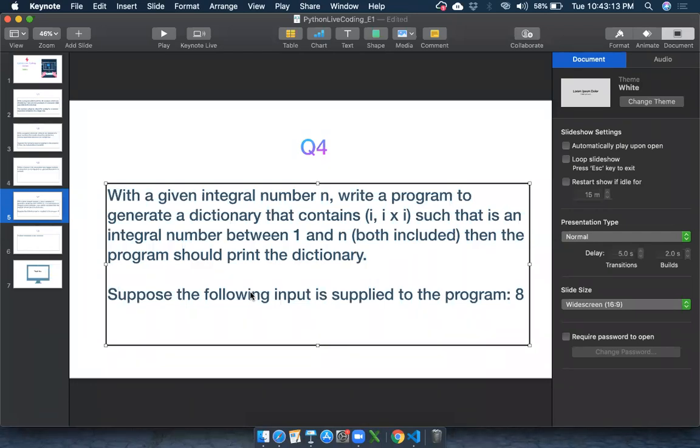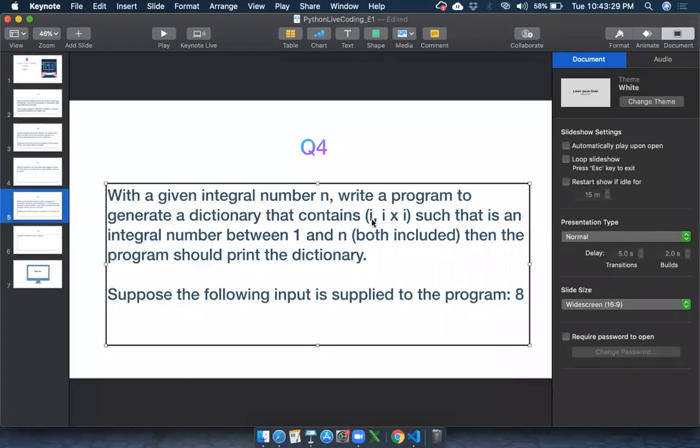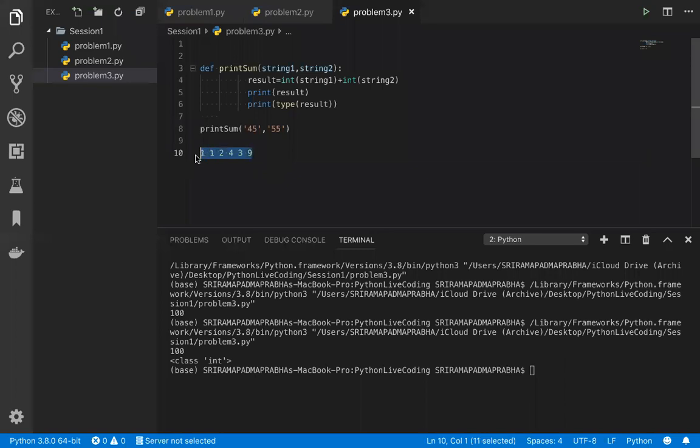What is it that they are asking? When you print the dictionary, if I write 1 as the key, the value should be its square. If I give the key 2, it should be its square. If I give the key 3, 3 squared is 9, right? That's what they are telling us. i into i is nothing but i squared, the number squared. So 1, 4, 9 can be achieved like this.